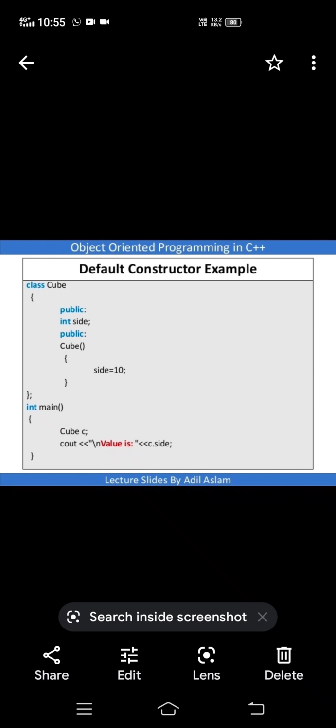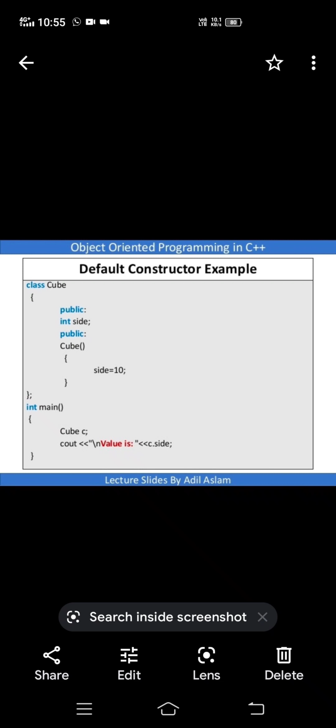Right? Are you getting that point? So the value 10 is initialized, meaning assigned automatically without initiation, because it is the constructor. It is called automatically when the object is created. In this example, the object is C. So after the statement Cube C is executed, automatically in the class section the Cube method, the constructor, is invoked. Invoked means executed. In that, what is written is side equal to 10. 10 is assigned to the variable named side.